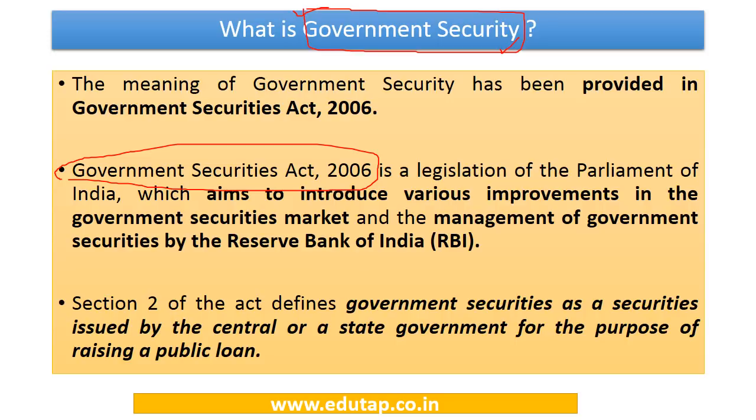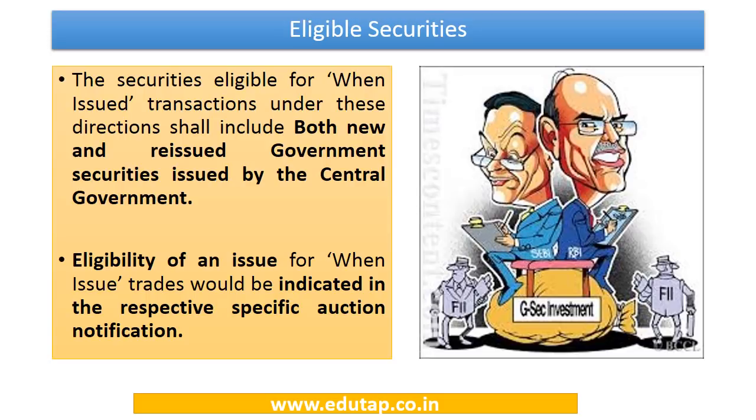Now as per Section 2 of this particular law, government securities are those securities which are issued by a central or a state government for the purpose of raising a public loan or money for public purposes. So this is what government securities mean. So these are those securities which have been issued by the center or state government for the purpose of raising public money. Now let us try to cover some of the other important aspects of this particular notification.